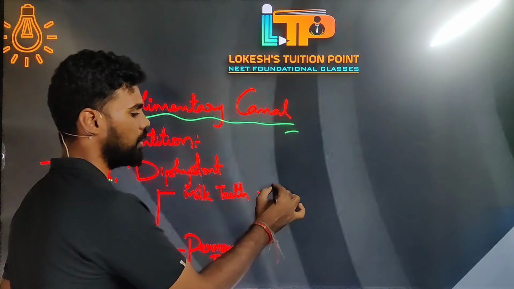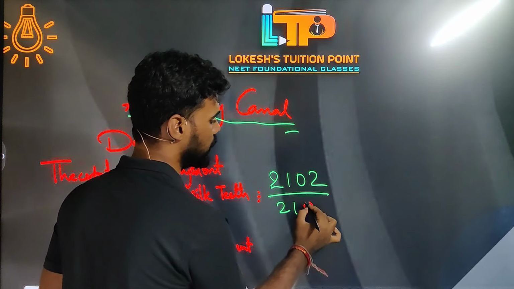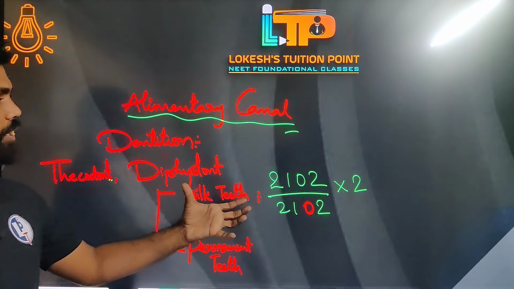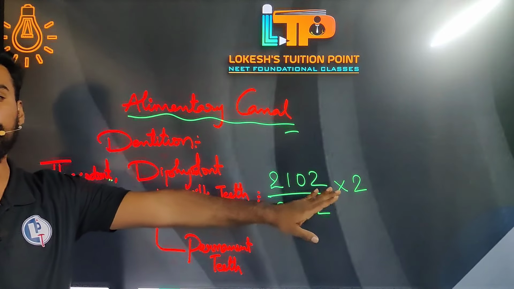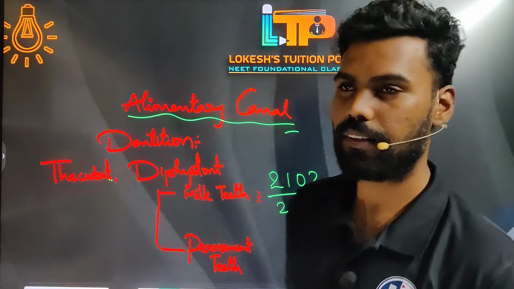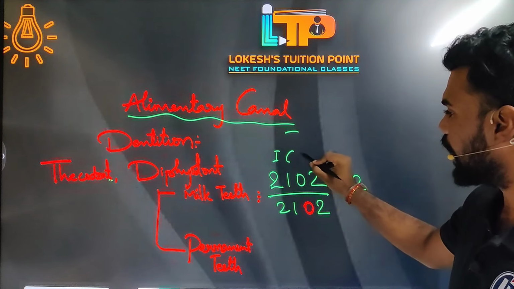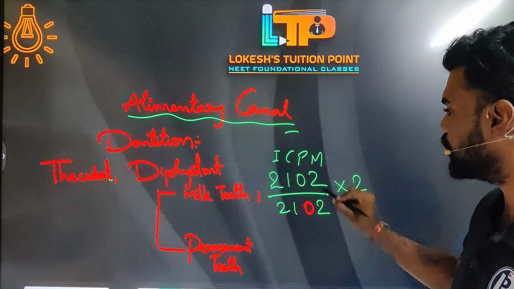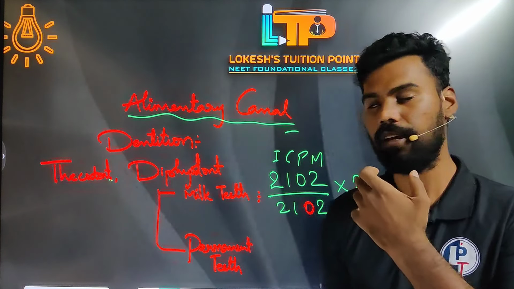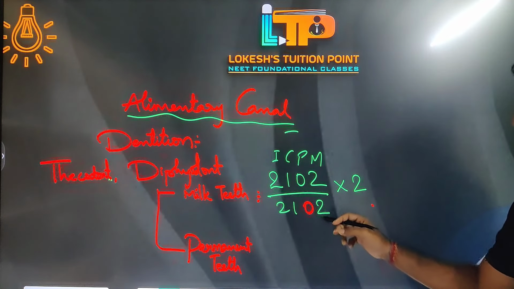Now let's write down the formula of milk teeth. The dental formula of milk teeth is 2102 by 2102, into twice. So here you can find 20 teeth. In the first case, that is milk teeth, we are having 2 incisors, 1 canine, 0 premolars and 2 molars. In each half jaw we are having 5 teeth. In the upper jaw we are having 10 teeth, and in the lower jaw we are having 10 teeth.